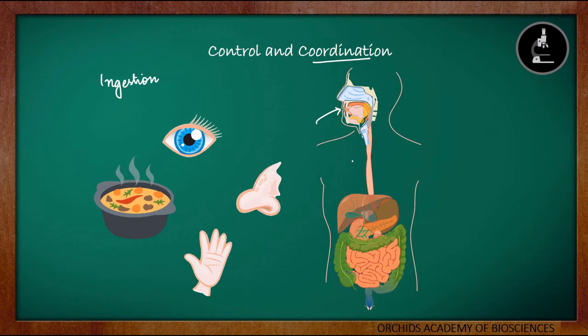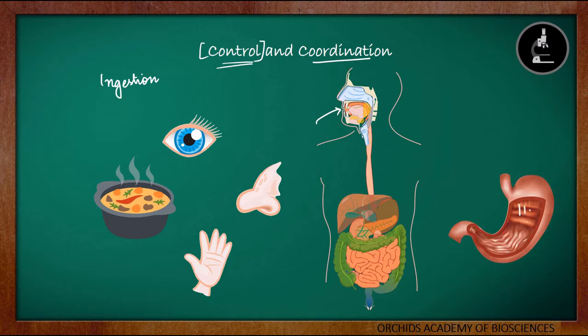Not only coordination, every part, every organ has to also be controlled. For example, when we eat food, our stomach produces the HCl acid, we know. So there should be a coordination between the intake of food, that is through the mouth, and the production of HCl. But there should also be a control over the production of HCl, that is, it should be proportionate to the amount of food that we eat. And here comes the need of a control system.